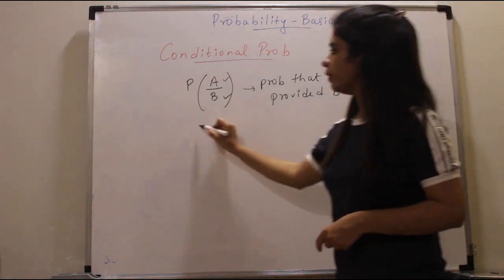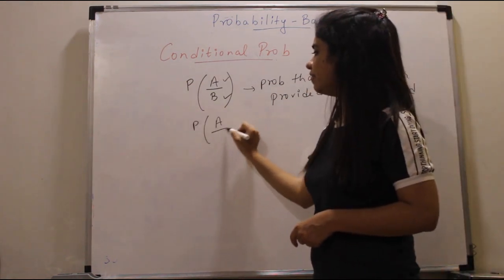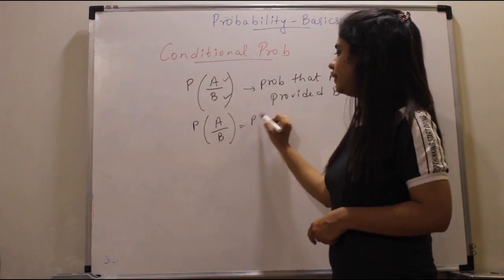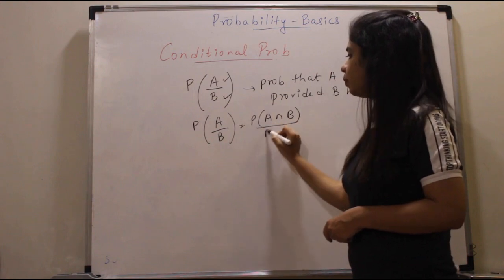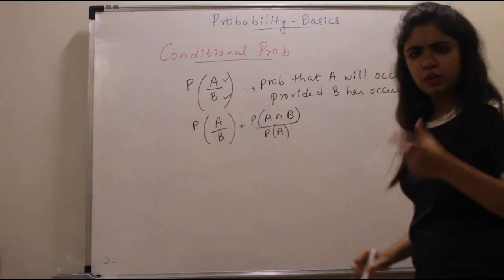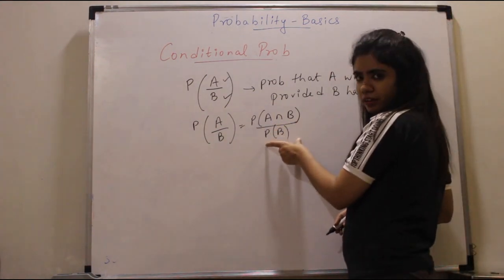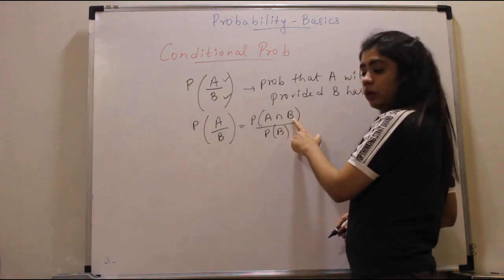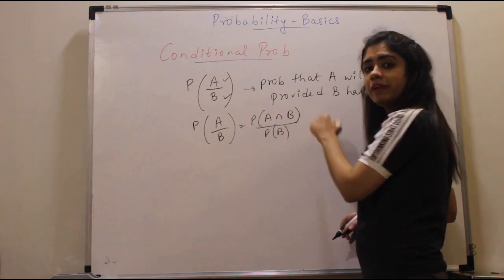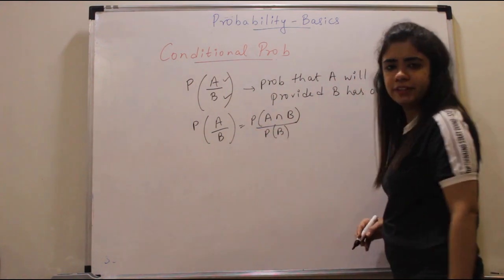So the formula for this is given as probability of A intersection B upon probability of B. Simple logic. B has already occurred. You want A also to occur. ठीक है? B हो चुका है. You want A to occur, so it will be intersection upon probability of B.